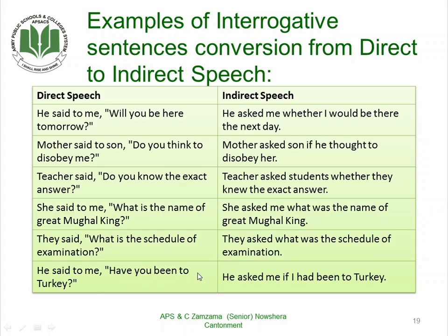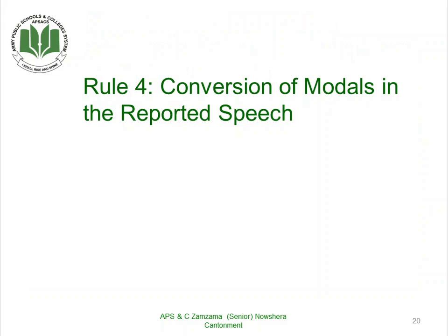He said to me, "Have you been to Turkey?" Now, have is an auxiliary. So here, he asked me if I had been to Turkey. This is how we change the interrogative direct speech into indirect speech.